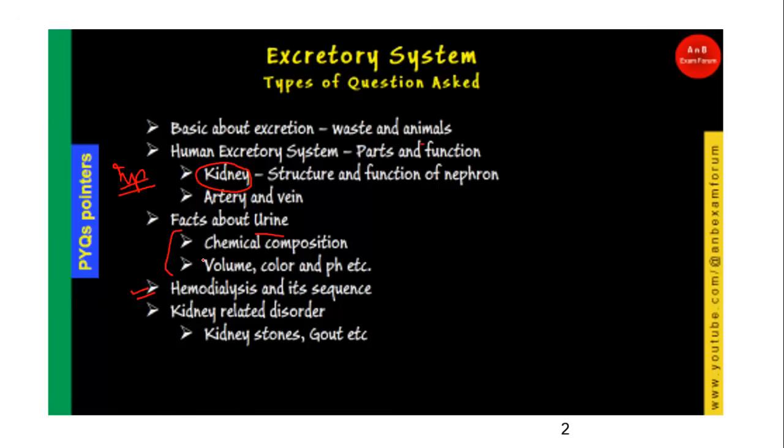And you should know kidney-related disorders like kidney stone and gout. These are the important types of questions asked in this chapter.